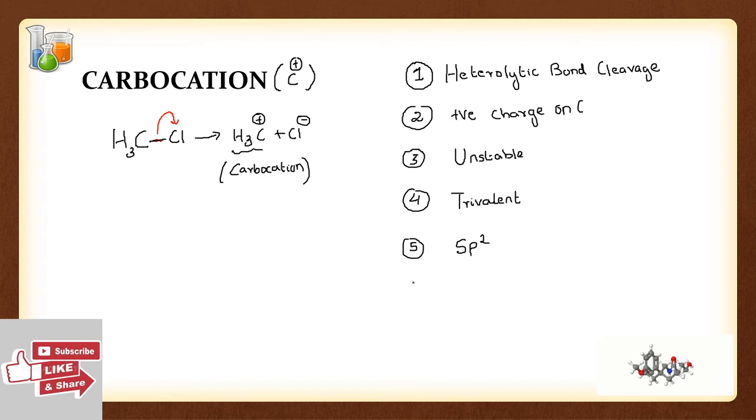If the hybridization is sp2, we know that the geometry is trigonal planar. Now let us look at how a carbocation looks. Let's draw the geometry of a carbocation. There is a carbon which is making three bonds, and these bonds are like this.